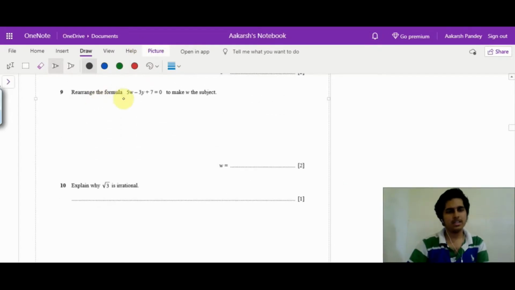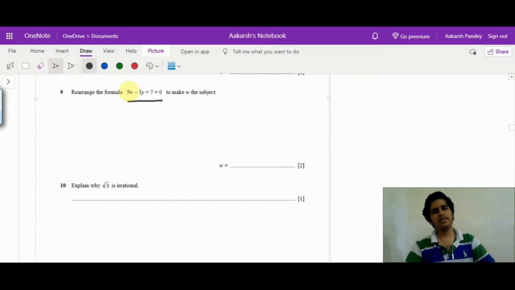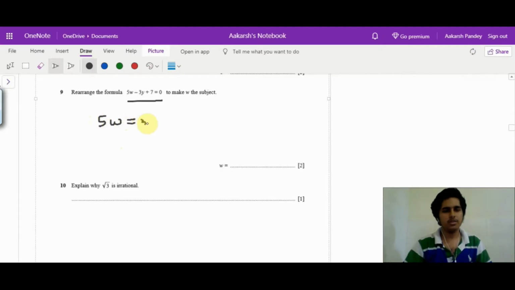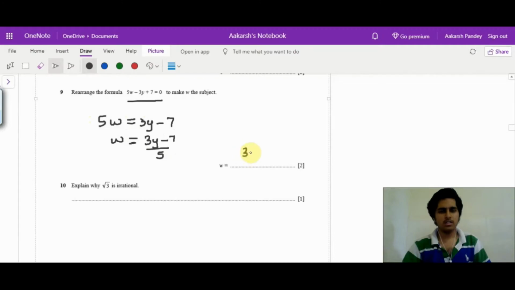Next, we have the question: rearrange this formula to make W the subject. So making a subject is extremely simple. All we have to do is bring the element which we want to make the subject to one side of the equal to sign and push everything else to the other side. So first let me just take 5W is equal to 3Y minus 7. Now because I want W alone, I'll just divide the whole thing by 5. So I get W equals (3Y minus 7) by 5. So just write this over here.